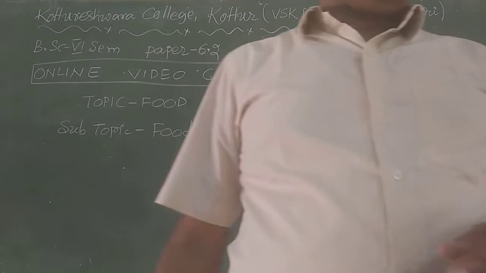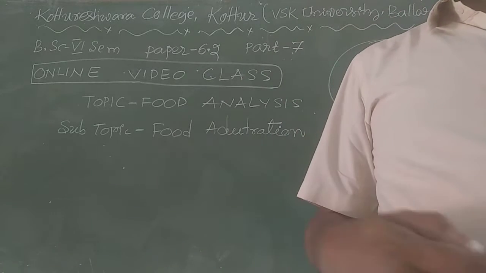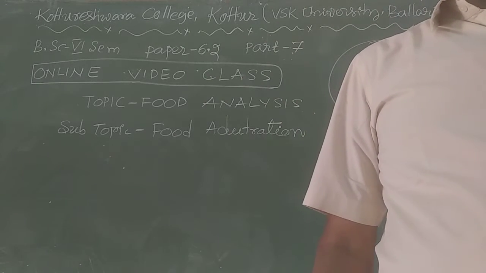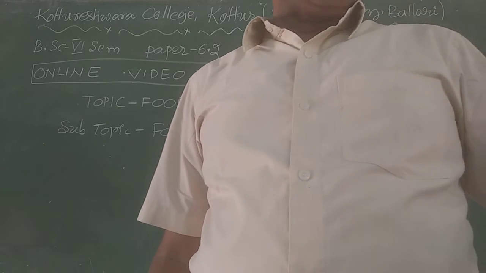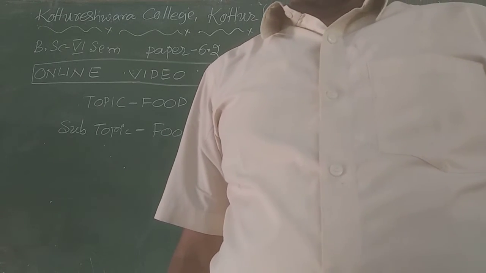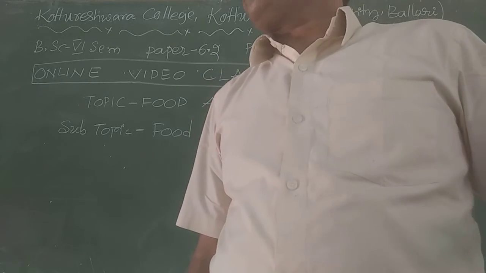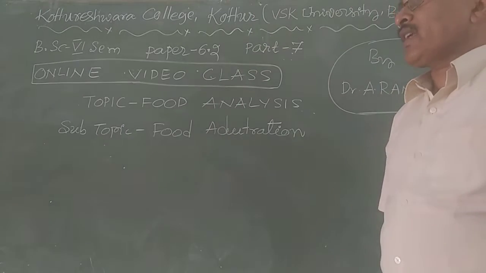In another way, adulterants can also be defined like this: a substance used to adulterate another substance is known as an adulterant. For that, I will give one example.